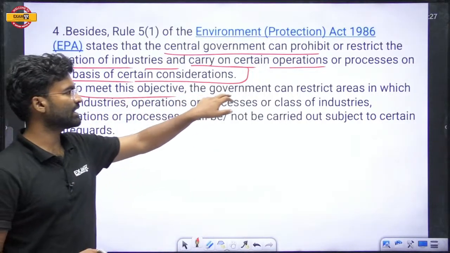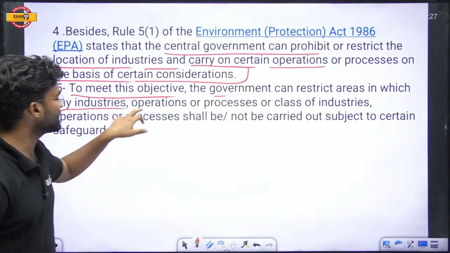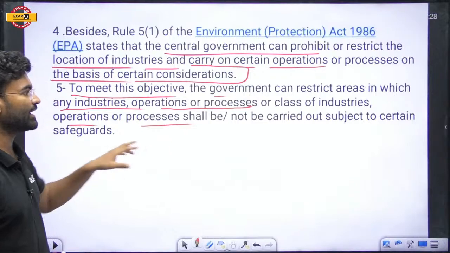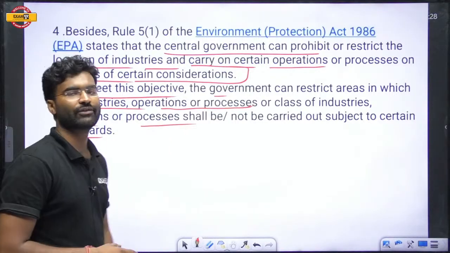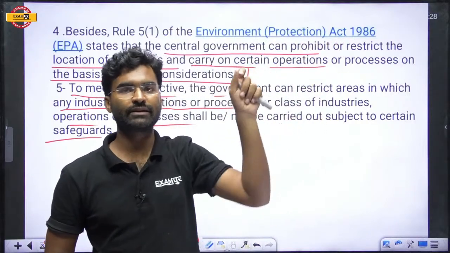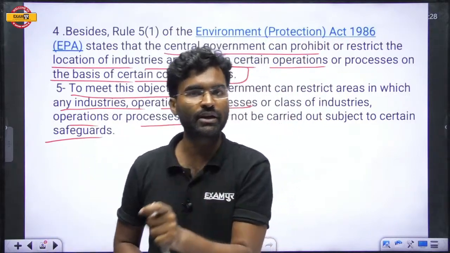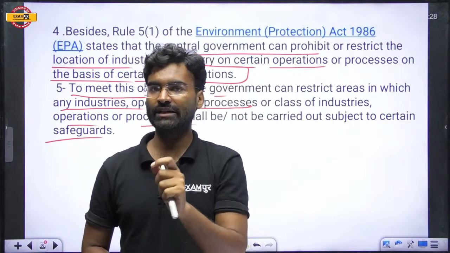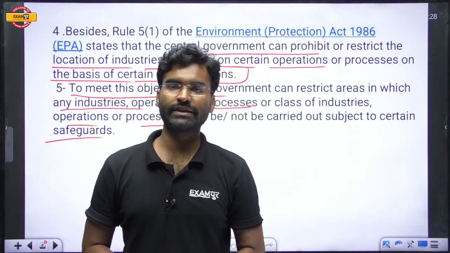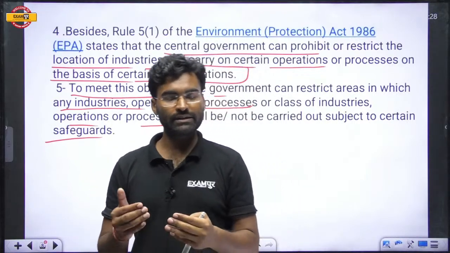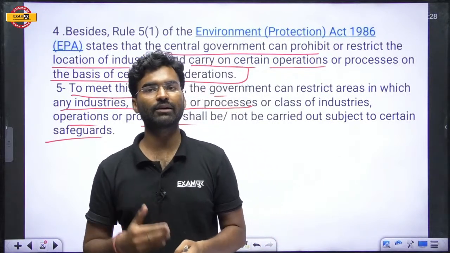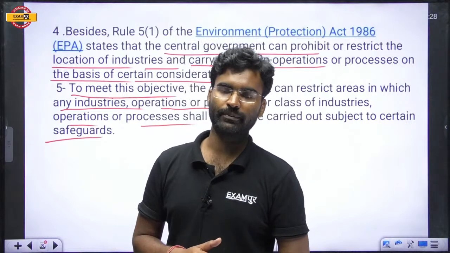To meet this objective, the government can restrict areas in which any industry's operation or process, or the class of industries' operation or process, shall not be carried out, subject to certain safeguards. So on the basis of this power, the central government can restrict any particular activities in a particular region, or it has the power to allow any particular activities in that region. So the central government has power. If the central government wants, then it can exercise this power.